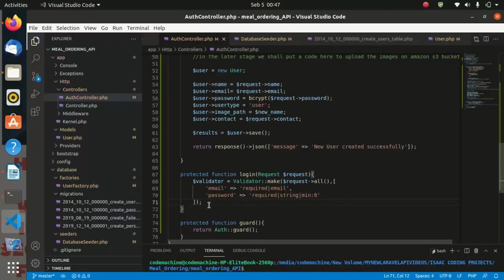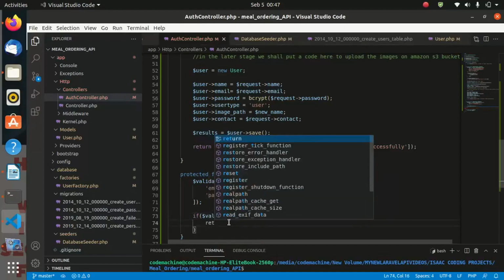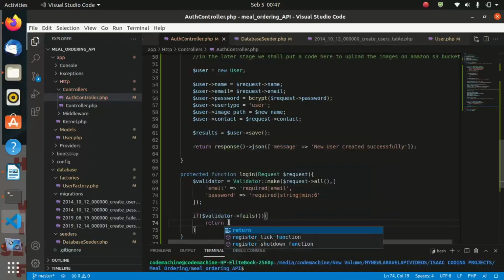And now we shall say, what if the validator fails? So we must handle that. Let us say if the validator fails, let us go ahead and return a JSON response to the user.